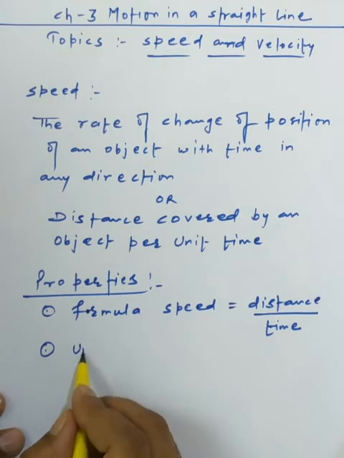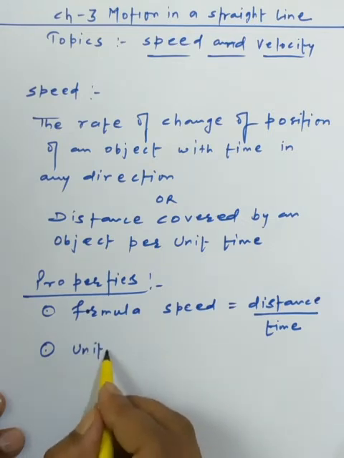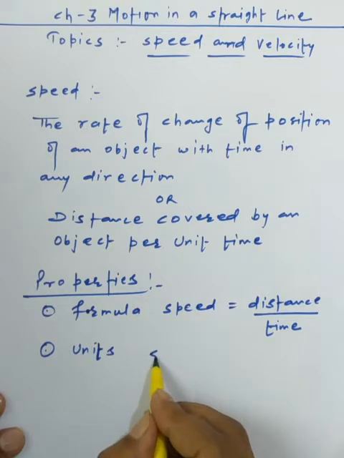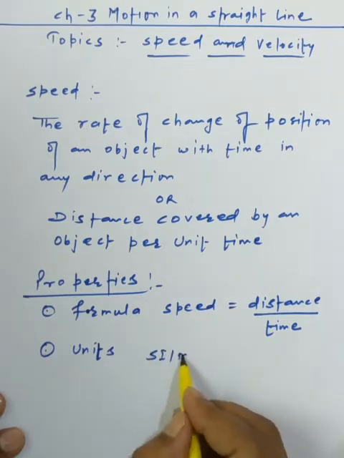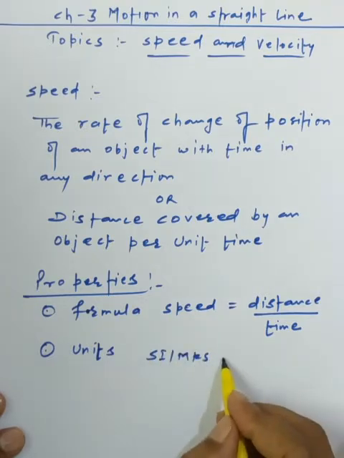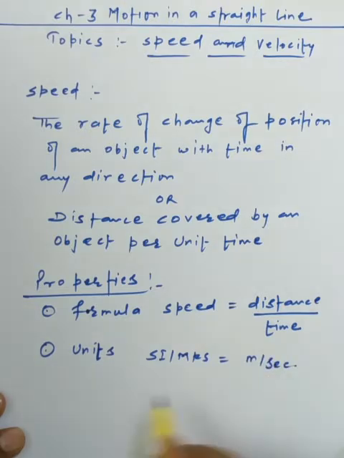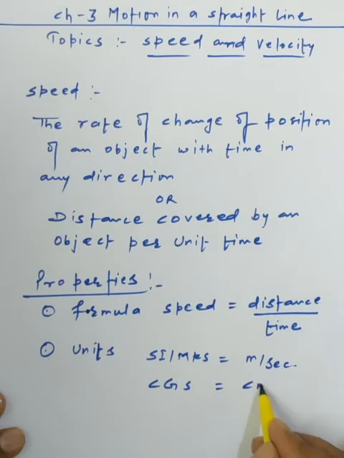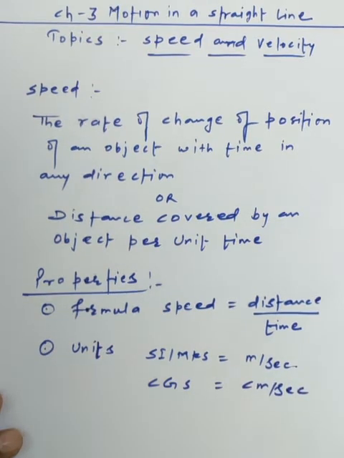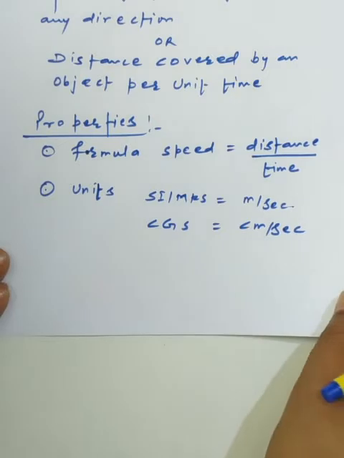Now the next one is units. Generally we have two types of units. First is the SI or MKS unit system, which is meter per second, and the CGS system, which has the unit centimeter per second. Okay students, this is the second property we have.